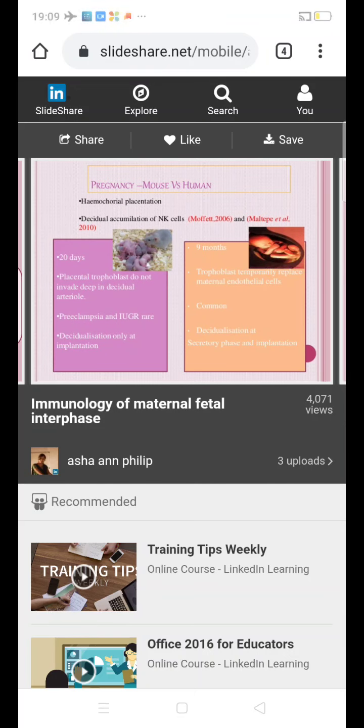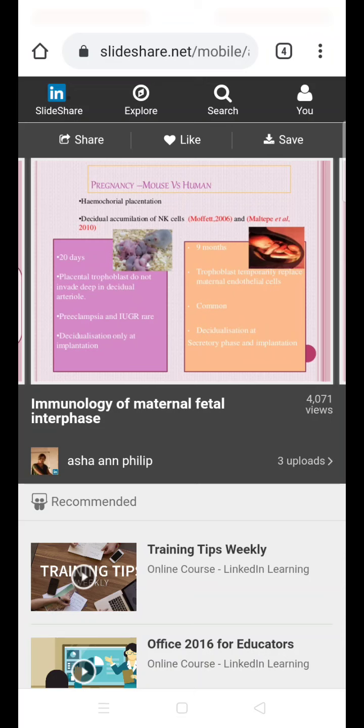When you compare pregnancy in the mouse and the human, the placentation is hemochorial in both, and there is accumulation of immunological cells, particularly natural killer cells. In the mouse, the pregnancy lasts for 20 days, the placental trophoblasts do not invade deep into the decidual arterioles, and preeclampsia and IUGR complications are very rare.